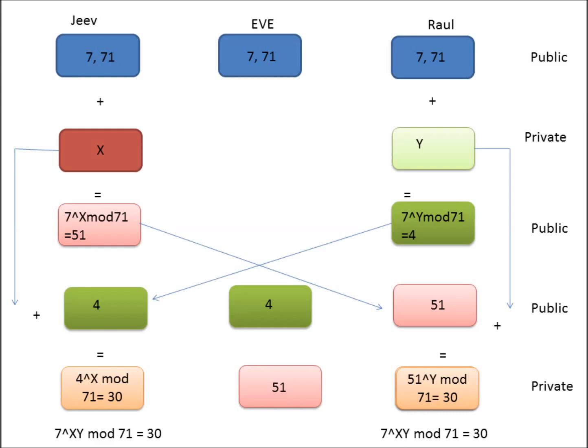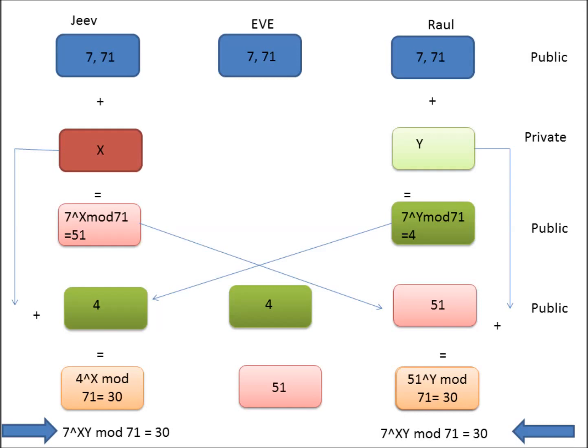Jeev will do 4 raised to the power x mod 71 and Rahul will do 51 raised to the power y mod 71. They both arrive at an answer of 30 because they are computing the same function, which is 7 raised to the power x times y mod 71.